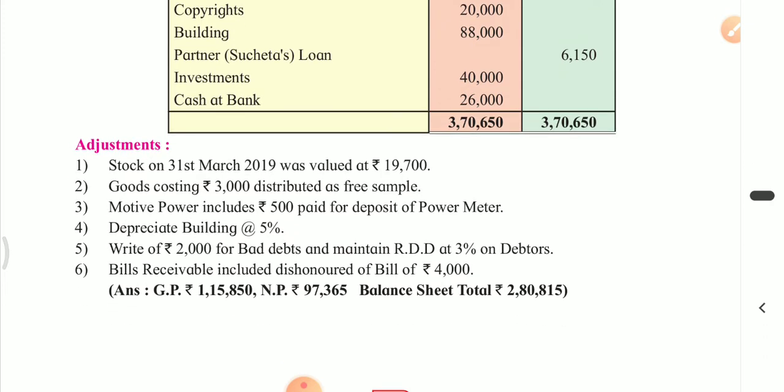Adjustments, closing stock. Then goods costing rupees 3,000 distributed as free sample. It's a kind of advertisement. It will be debited to profit and loss account, and it is outward movement of goods. So obviously it will be credited to trading account.